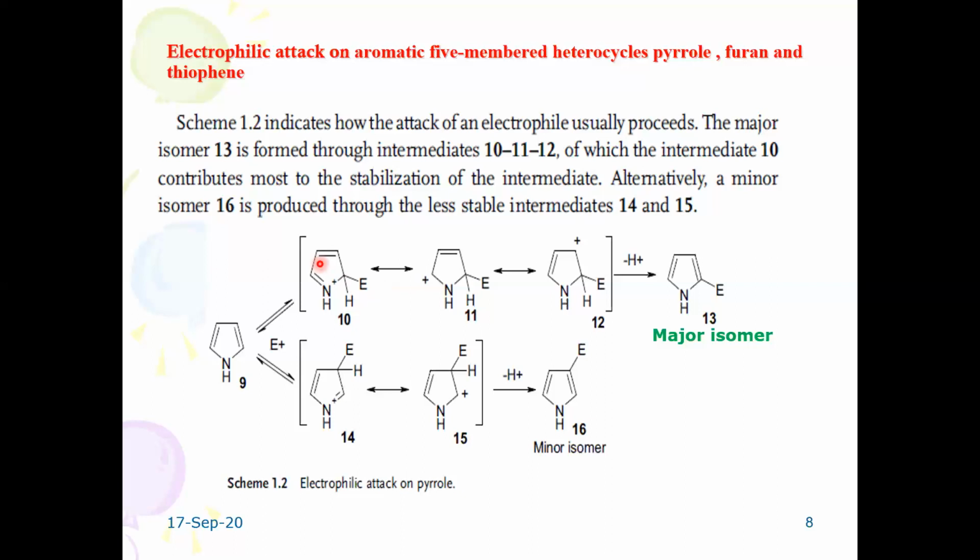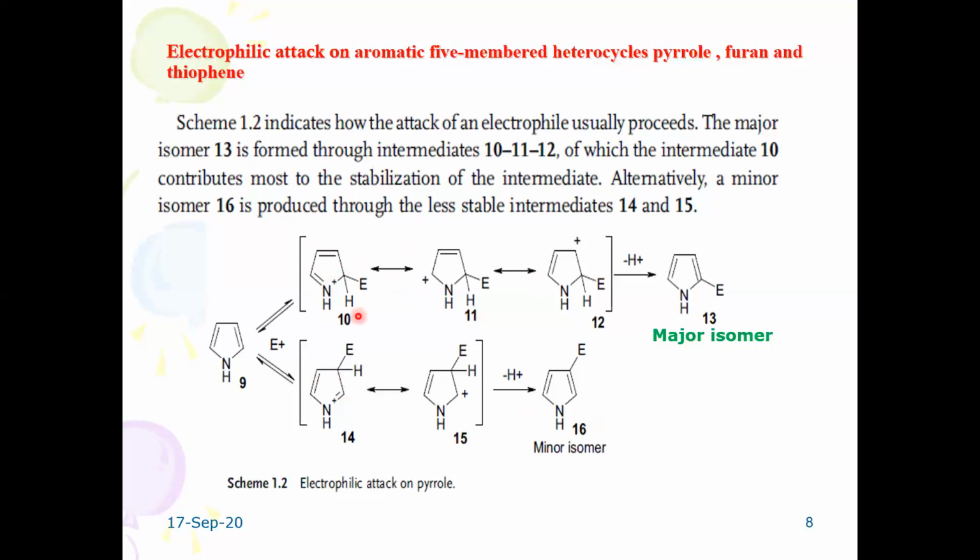Electrophilic aromatic substitution of these 5-membered heterocycles reveals that they preferably undergo substitution at the 2 position rather than the 3 position. When the electrophile attacks the second position, you will find 3 resonating structures. Here you will find only 2 resonating structures.